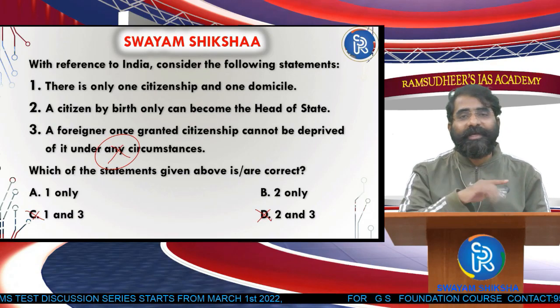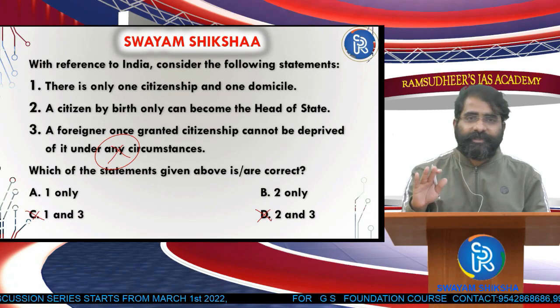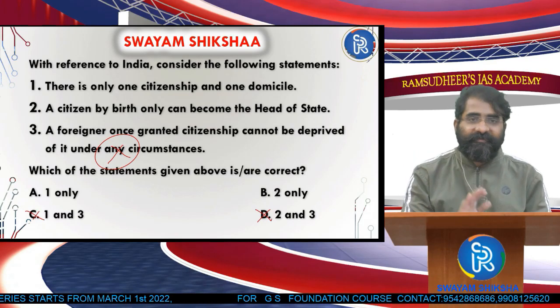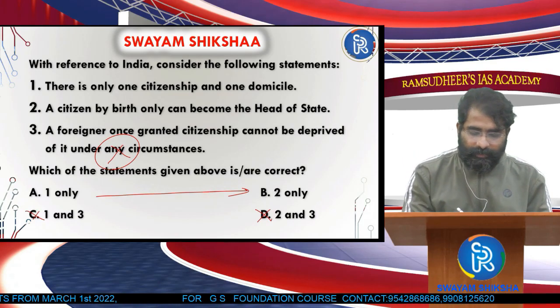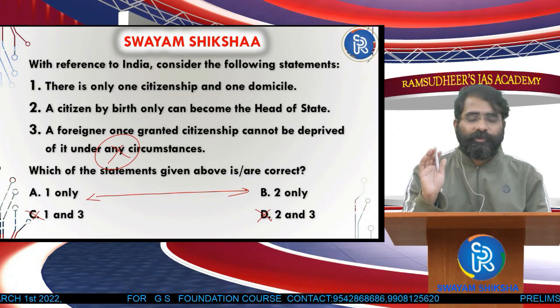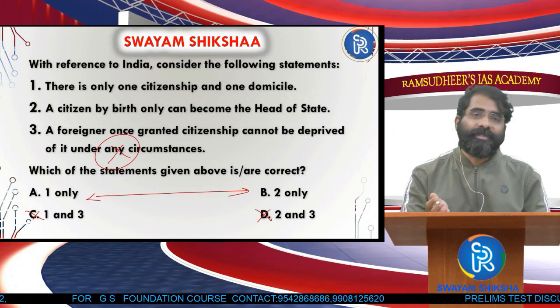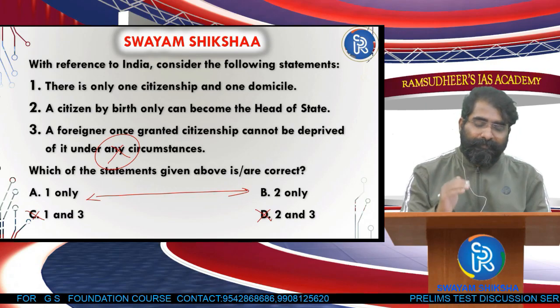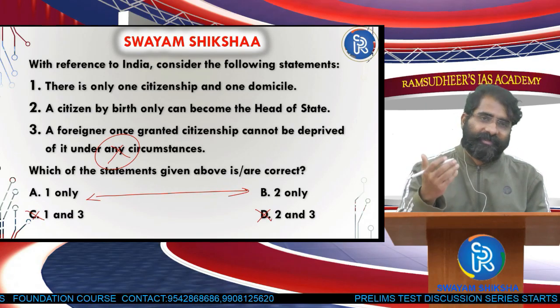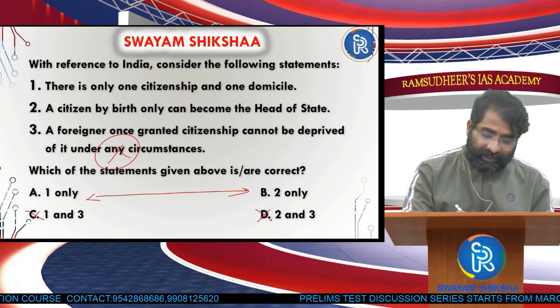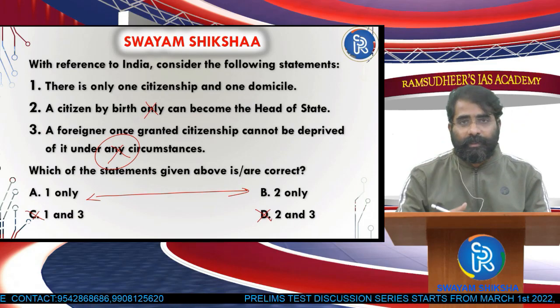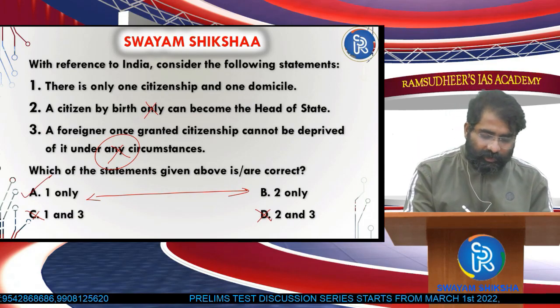So, wherever 3 is there, I have eliminated it. Extreme statement. Then 50-50, A and B. So, 1 or 2. There is only one citizenship and one domicile. A citizen by birth only can become the head of the state. Okay, so this is the wrong statement. This can be true for US. And therefore the answer should be 1 only.